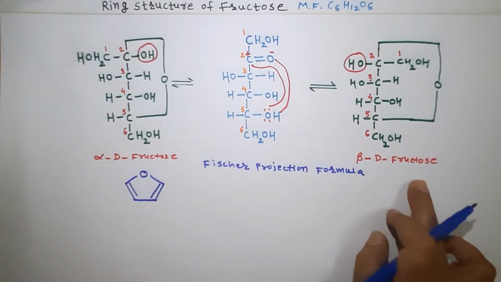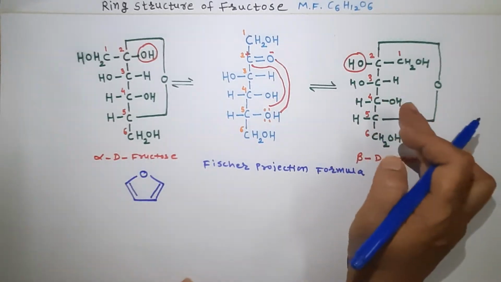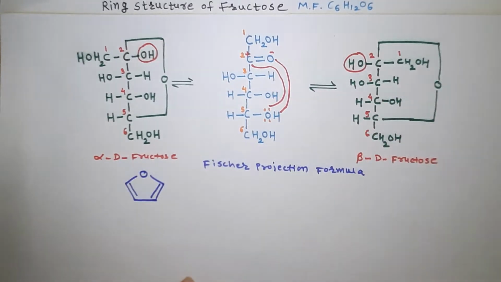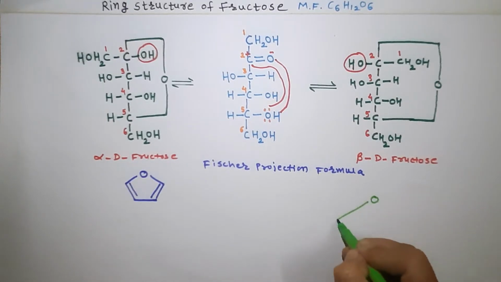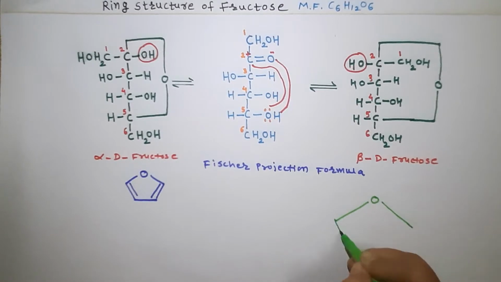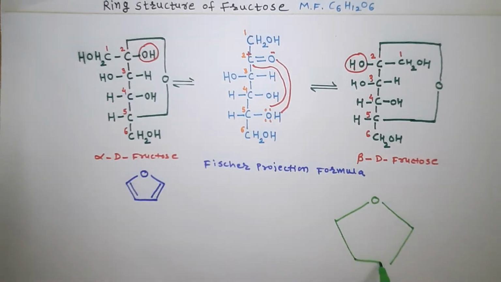And this fructose, alpha and beta fructose, is also 5-membered with one heteroatom, oxygen, and therefore we relate these structures of fructose with this furan structure. And the scientist Haworth gave the two structures for fructose as alpha D fructofuranose and beta D fructofuranose. As these are 5-membered rings, we write here these two 5-membered structures with one heteroatom. These are the 5 members 1, 2, 3, 4 and 5.